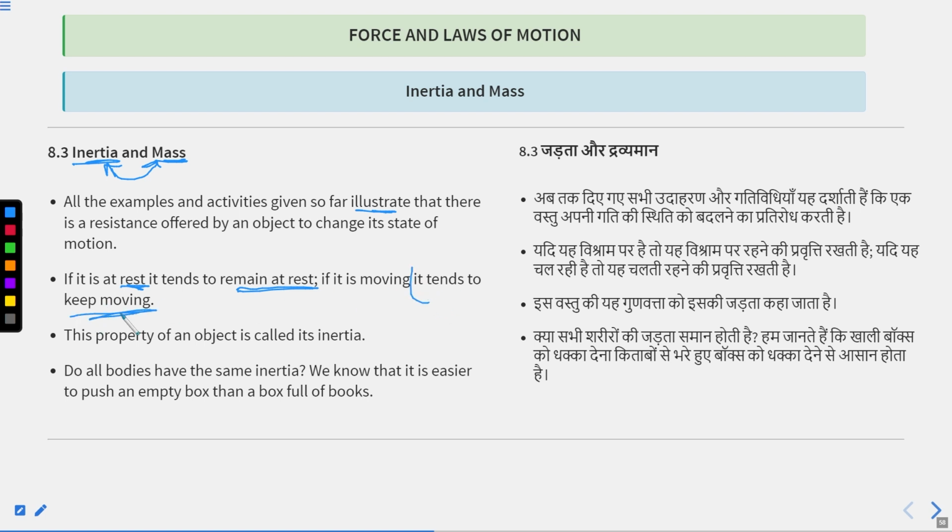If an object is in the state of rest, it will tend to remain in the state of rest. And if it is in the state of motion, it will tend to keep in motion. This property is known as inertia. So does every body have the same inertia? What is the measure of inertia? We know that it is easier to push an empty box than a box full of books.